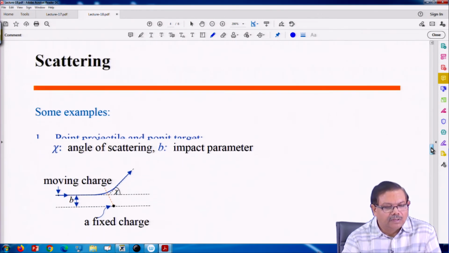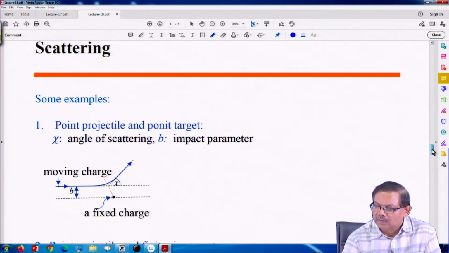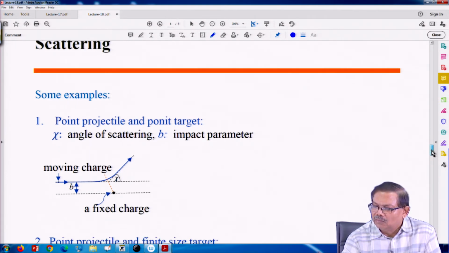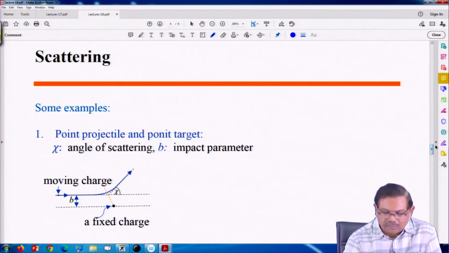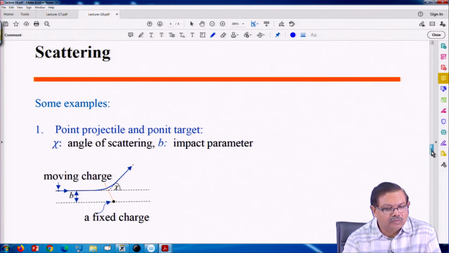Okay. Now, we come to some issues concerning scattering. So, the picture shows collisions only, but in scattering there would be several collisions. So, we come to that. Let us look at some example.